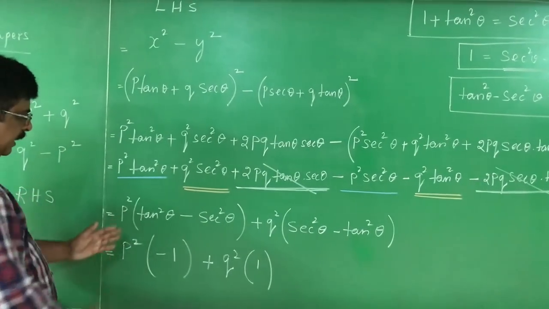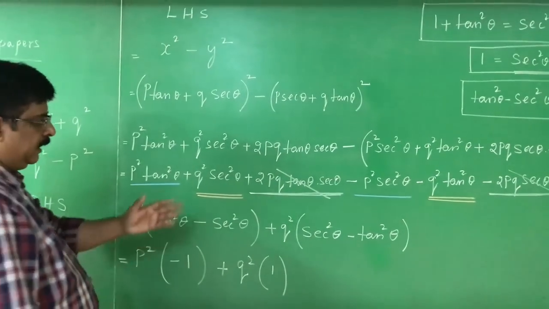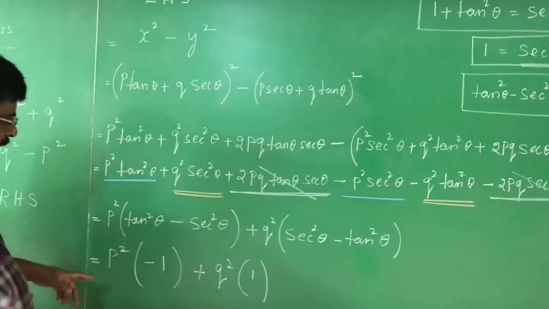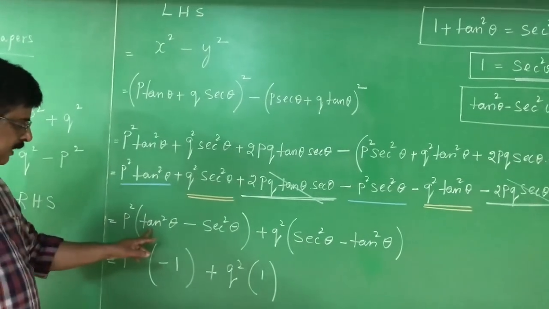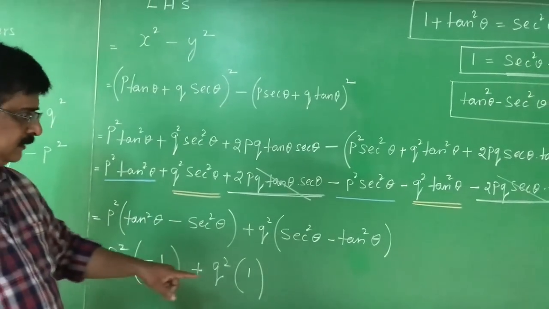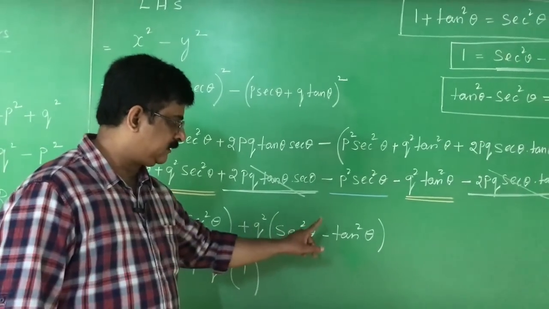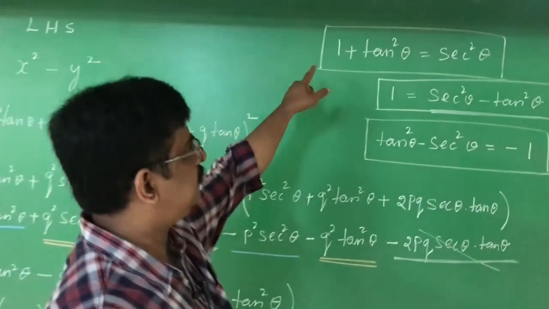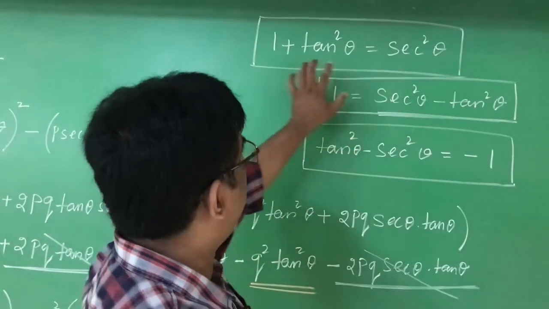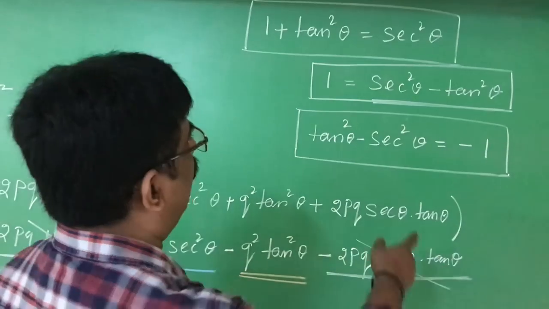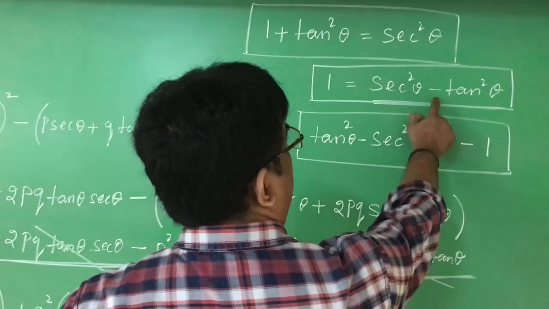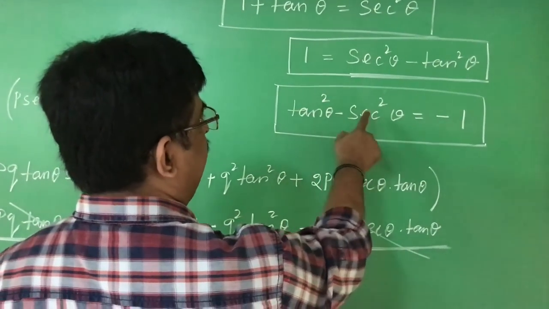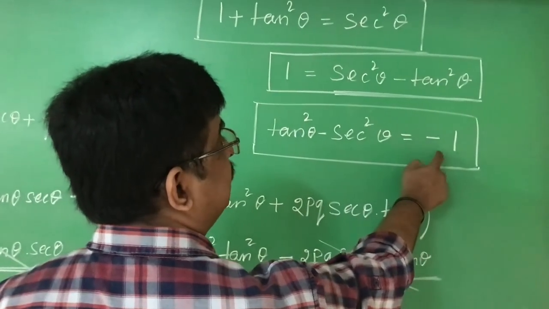Terms having p square are tan square theta minus secant square theta. Terms of q square are secant square theta minus tan square theta. Inside the bracket, we have two options: tan square theta minus secant square theta in one place, and secant square theta minus tan square theta in another place. Our basic identity is 1 plus tan square theta is equal to secant square theta. Using this, if you want secant square theta minus tan square theta, you can write it as 1. If you want tan square theta minus secant square theta, you have to write minus 1.